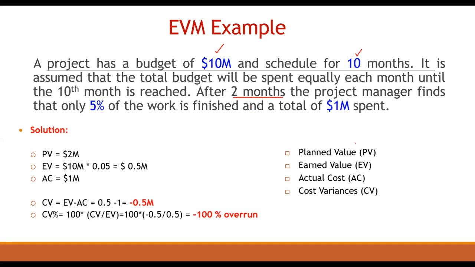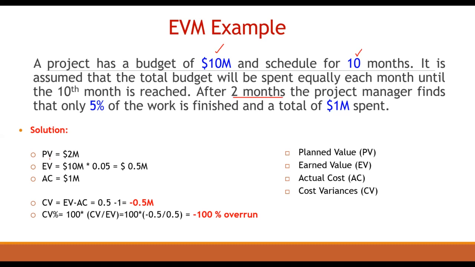After 2 months, the project manager finds that only 5% of the work is finished and a total of 1 million is spent. You can see it is a 10-month work, 10 million. Because of this issue, after 2 months, they found that only 5% of the work is completed and a total of 1 million spent. Actually, in 2 months, it should spend 2 million. So automatically, we know that it is behind budget, and for sure, it will be behind schedule.